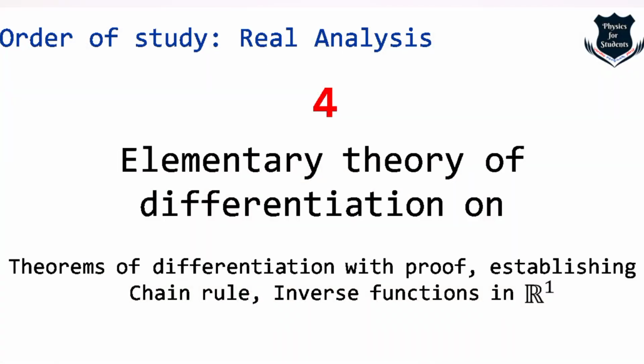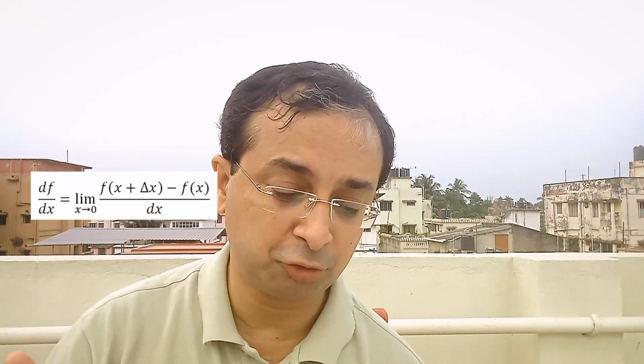Fourth part, which is the elementary theory of differentiation, right on your screen. Now, in calculus, we deal with a lot of theorems, a lot of formulas of differentiation, right? But these are all without proof. I would say they really don't have any proofs. We just get those formulas and we plug into that. So now here, what I'm trying to show you is basically a usual formula of derivative. We all know this one, right?